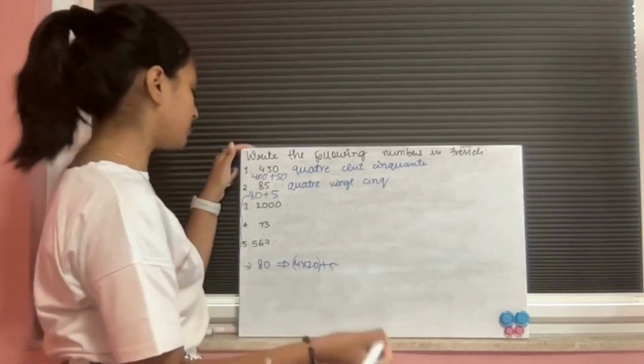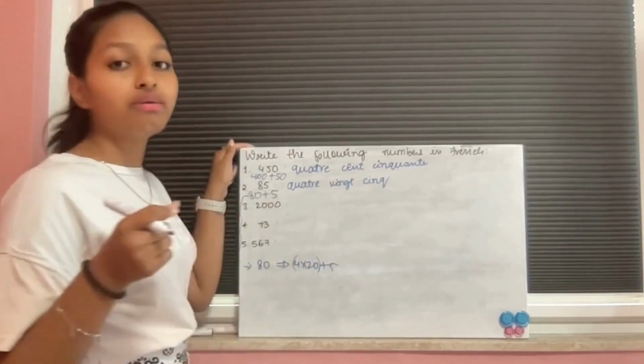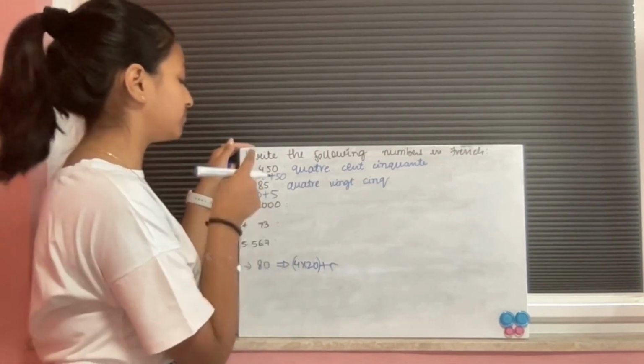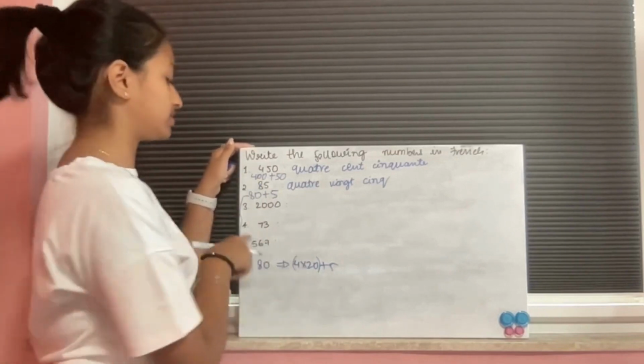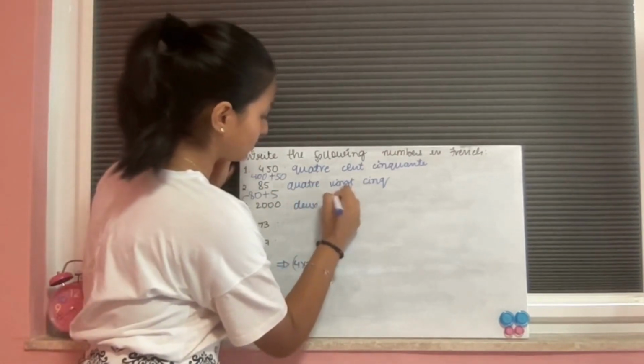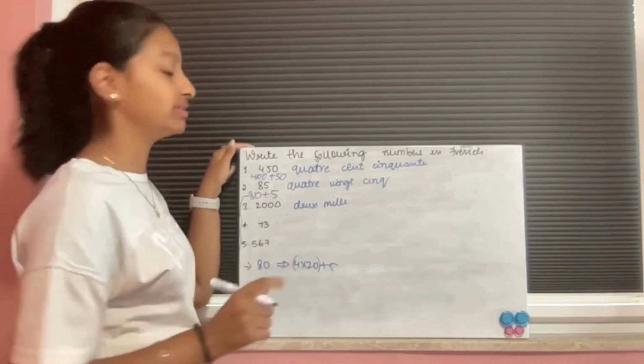Alright, then we have 2000. That's really easy. If you remember, we said 1000 was mille. So you say mille into 2, because you have 2 over here. We did this number in the previous part 1 as well, so I'm pretty sure you remember the answer already, and you know the concept by heart as well.